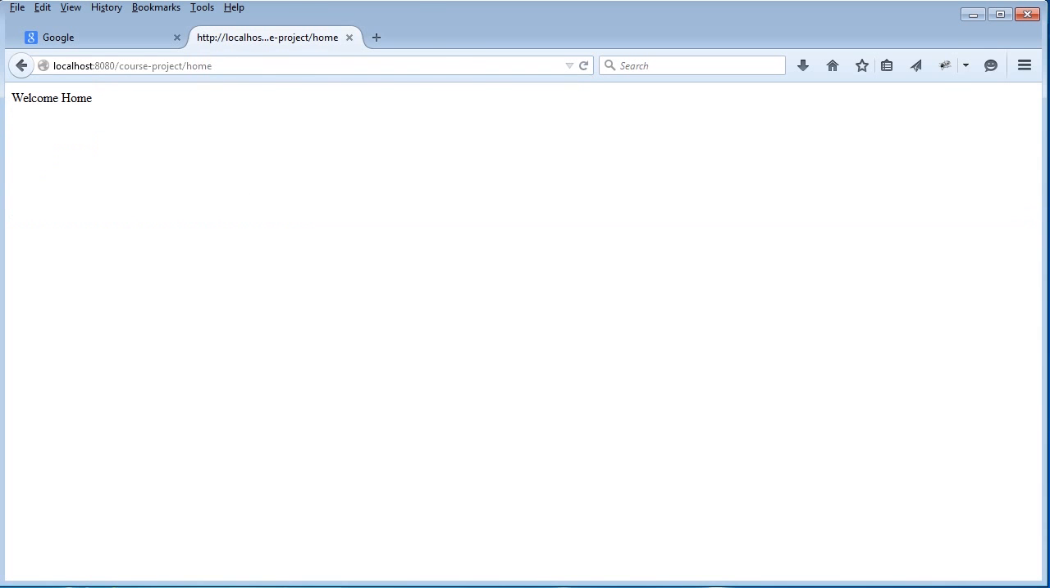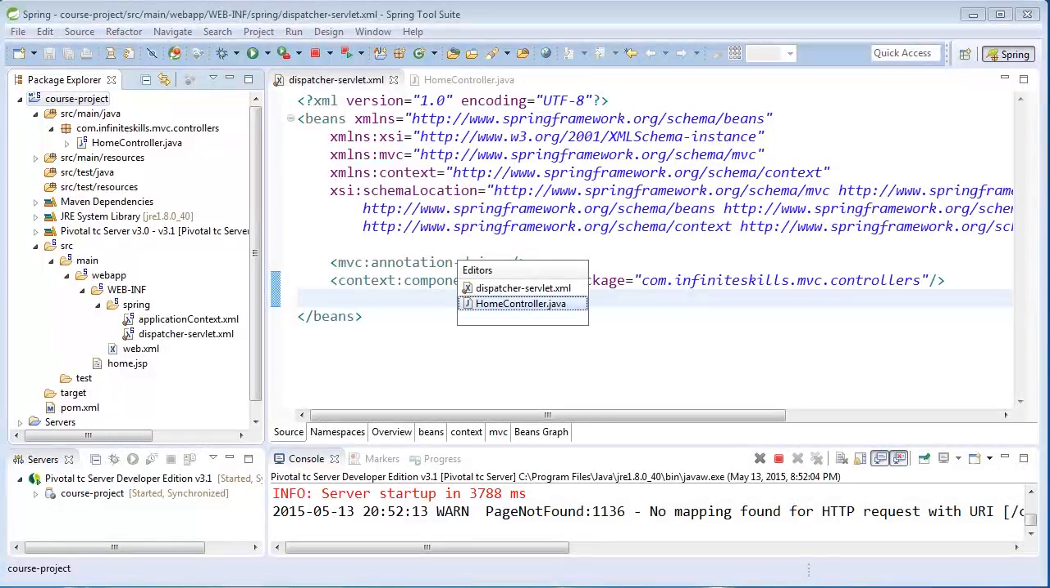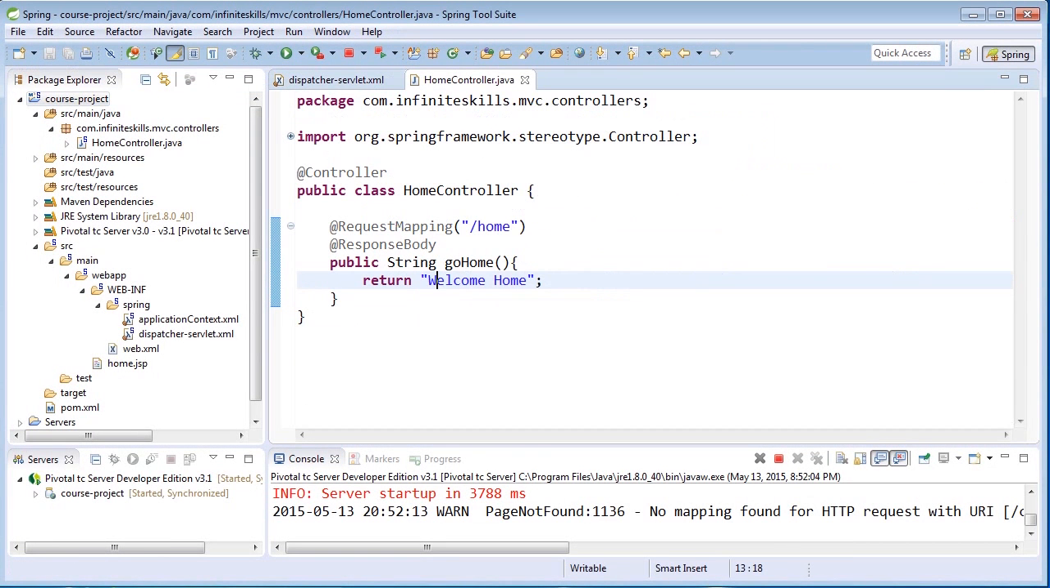If we go back to our controller, there we see that welcome home was returned when hitting the URL /home, that request mapping, which was enabled by our MVC annotation-driven tag, and the MVC namespace was able to map that request. In this lesson, we learned how the MVC namespace within Spring MVC can really provide us with a lot of benefits because a lot of the configuration of the dispatcher servlet is provided for us.